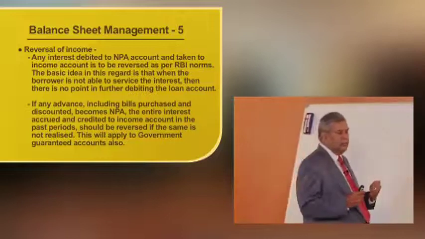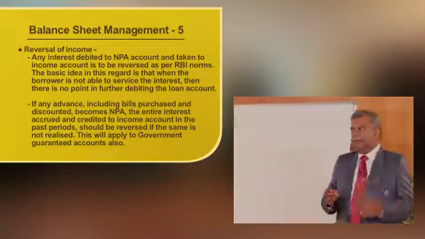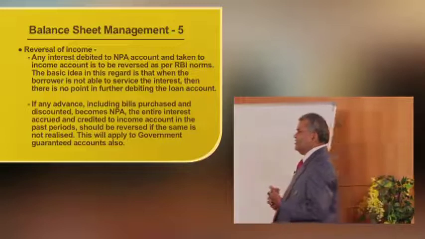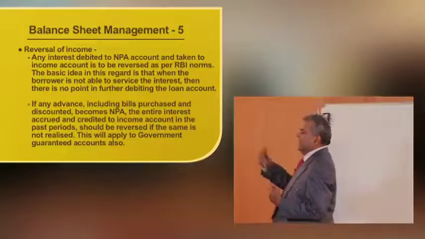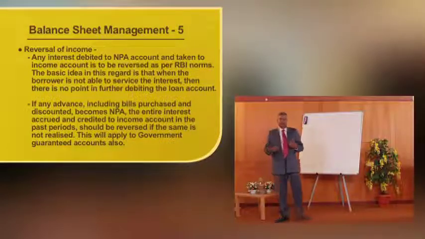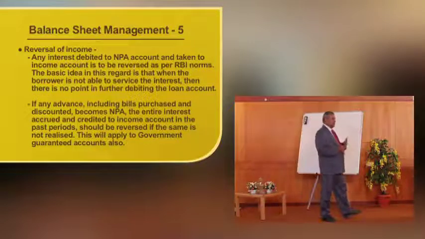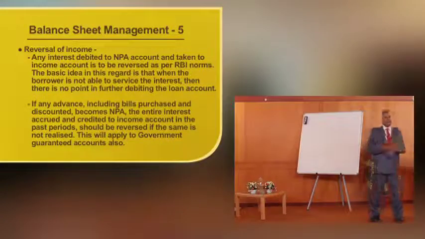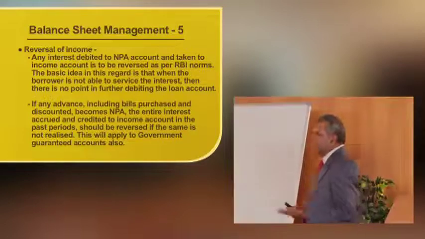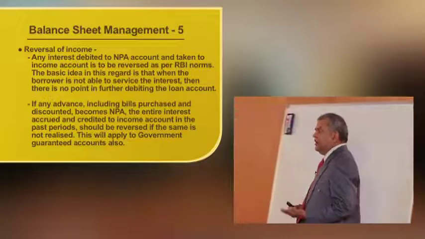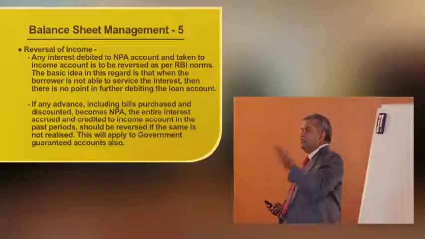Probably I charge monthly interest April, May, June, but April interest is not serviced. I wait for 90 days, and on the 91st day the account becomes NPA. So whatever interest debit has taken place in April, May, June should be reversed to the debit of income account. Again the basic premise is that when he is not going to service his interest, how is he going to service the principal amount?